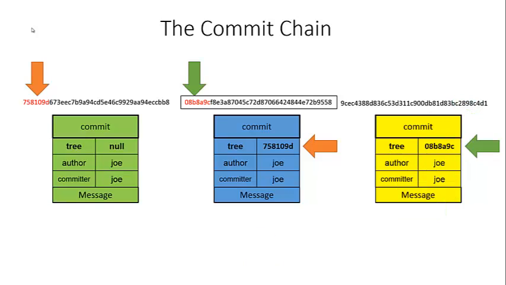Let's redo everything, and let's say we have these commits. Now, look at the yellow commit. Its parent is the blue commit, but it doesn't have any children of its own. Nothing is pointing to that yellow commit. That SHA key right now is not the parent of anyone. No one's looking at that SHA key. No one is depending on that SHA key.